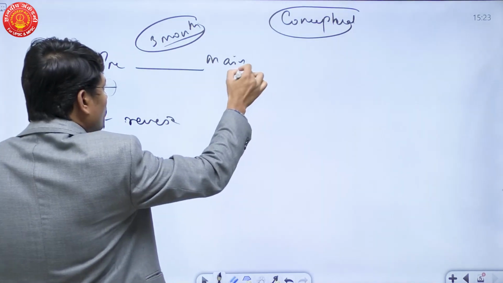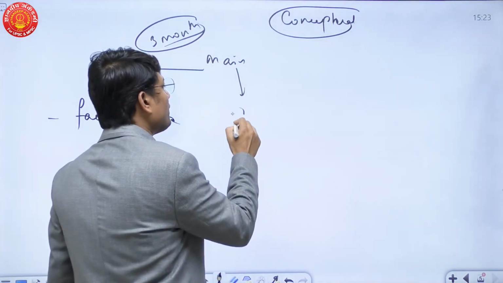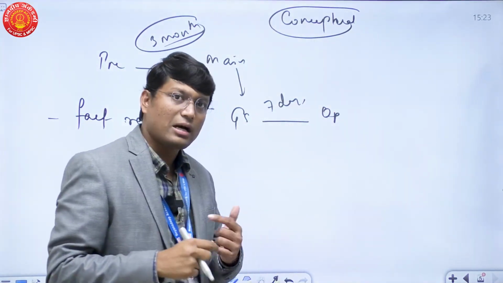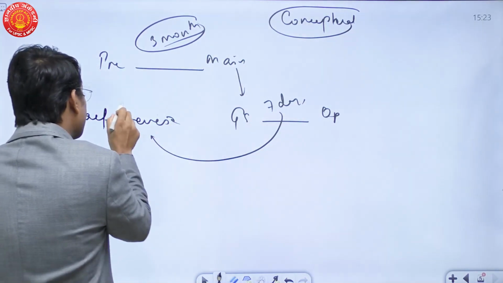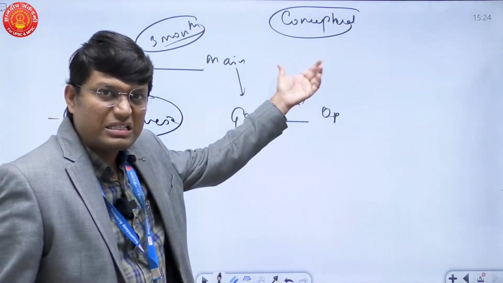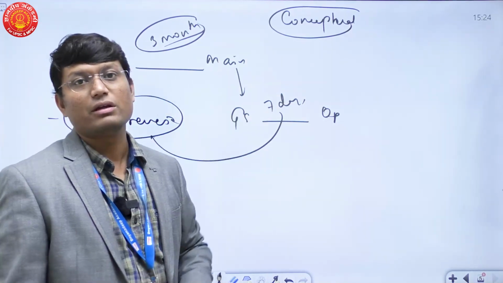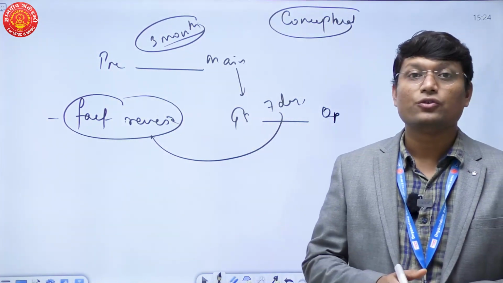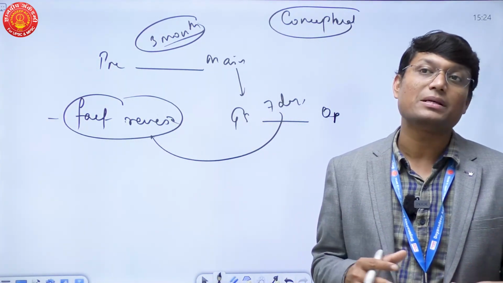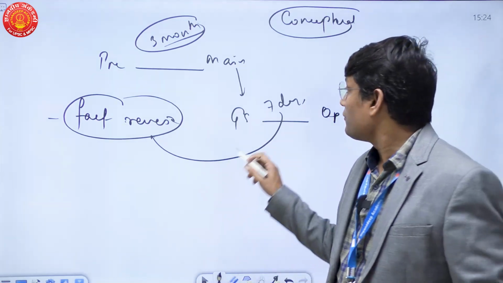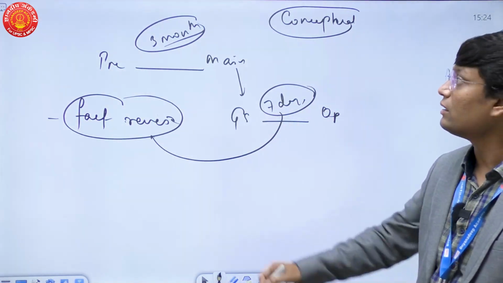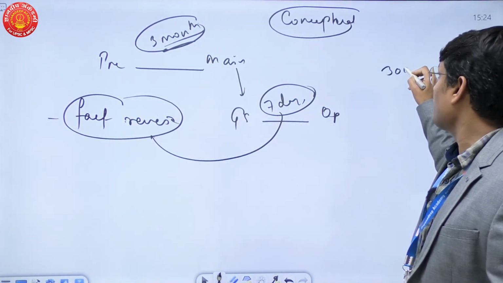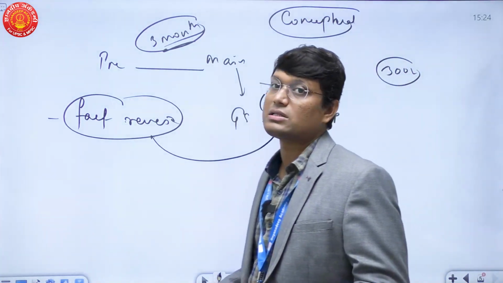At the same time, look at the mains schedule. Between the GS paper and the optional paper, you would have 7 days, and in 7 days you again have to revise your optional, a very fast paced revision. With a concept based optional, your revision becomes very fast, and as a result you would be able to cover maximum syllabus in minimum time. If you revise your optional well in this window, you will definitely receive more than 300 marks. That is the beauty of a conceptual optional.